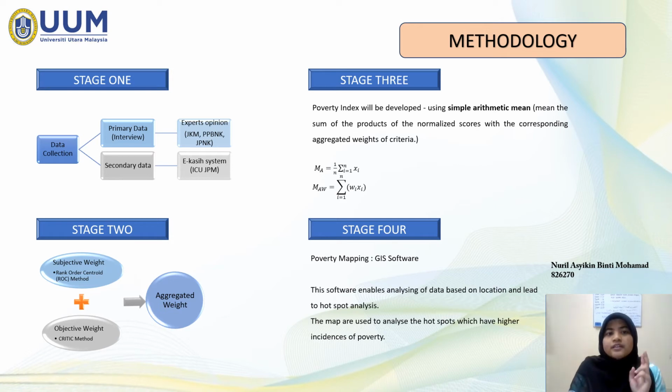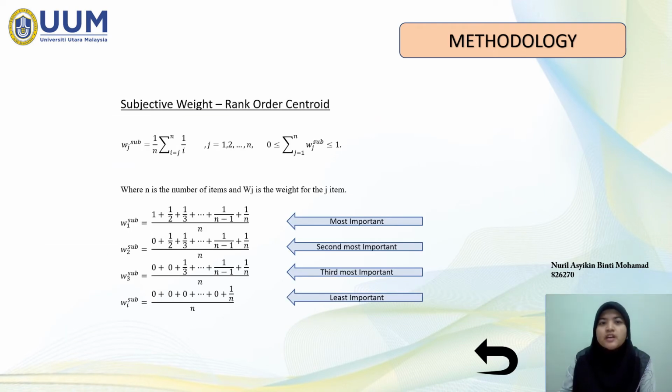Next, stage 2. Determination of criteria weight for each poverty indicator. In this study, the aggregated weights will be computed by combining both the CRITIC objective weight and the rank order centroid subjective weight, which will balance both perspectives of evaluation. Rank order centroid, or ROC, is a simple way of giving weight to a number of items ranked according to their importance.